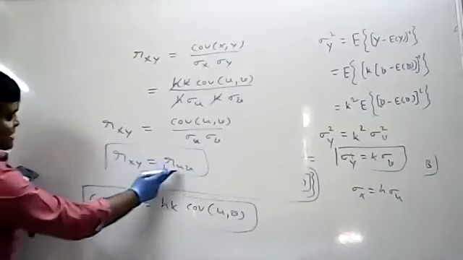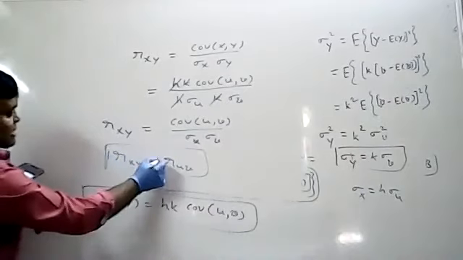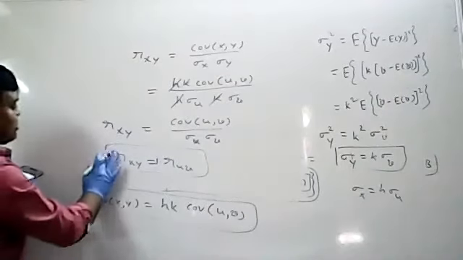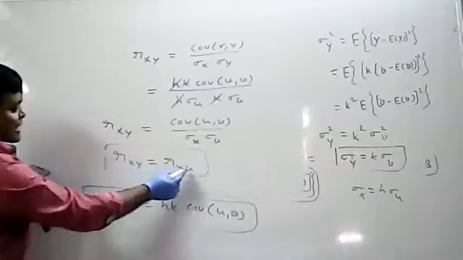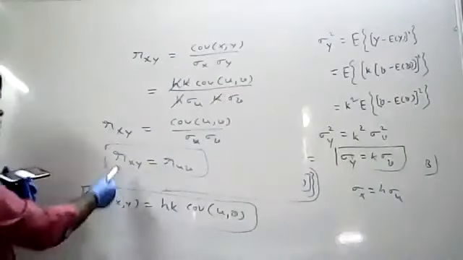That means if you change the origin, the value won't change. If you change the scale, it also does not change. So the correlation coefficient is independent of change of origin and scale. That means you have to prove rxy equals ruv. So I got rxy equal to ruv.